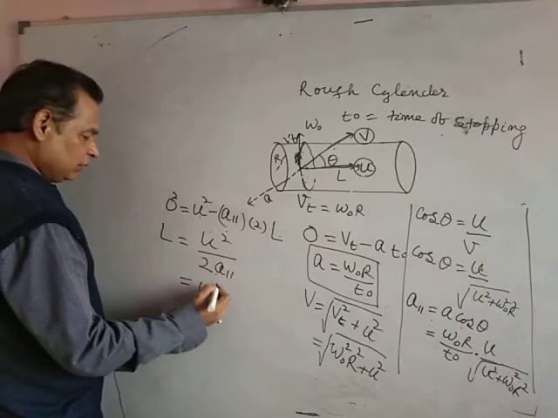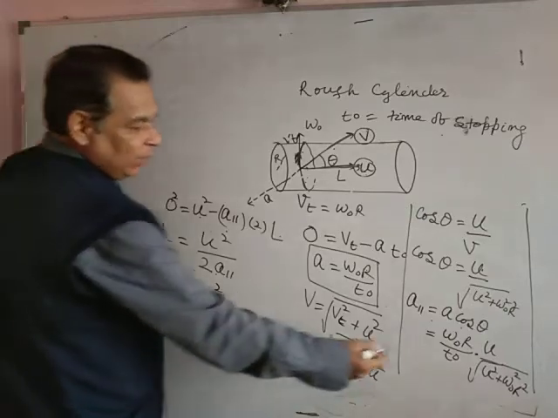You can have u squared by 2 times a parallel. What about a parallel?